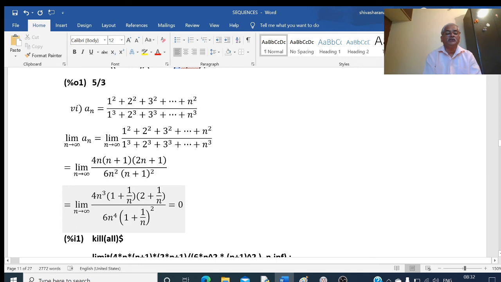This becomes 1, this becomes 2, this also becomes 1, and 4 by 6 as it is. But one n remains in the denominator, and my limit is as n tends to infinity. Whatever may be this quantity divided by infinity will always be equal to 0. So the limit of this sequence is equal to 0.